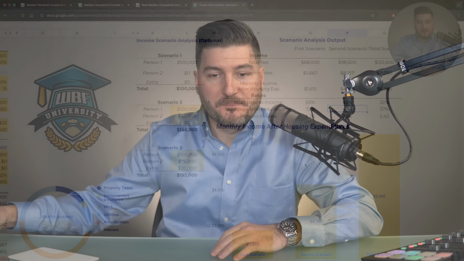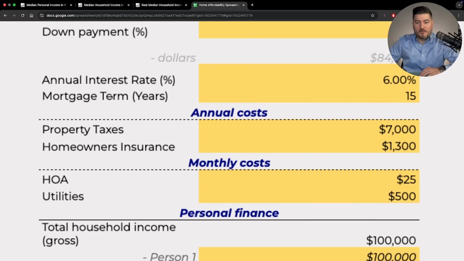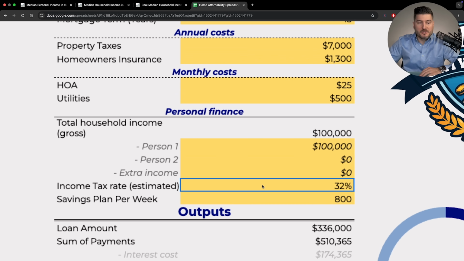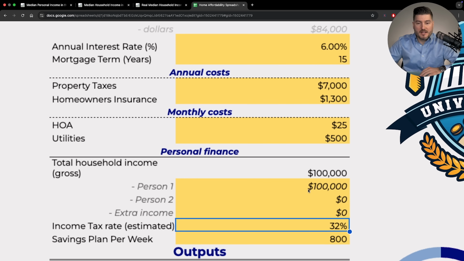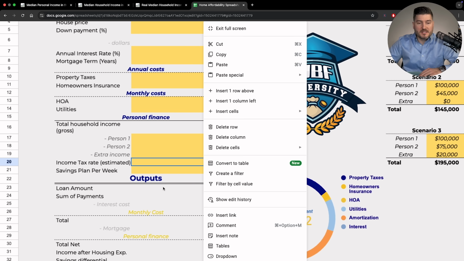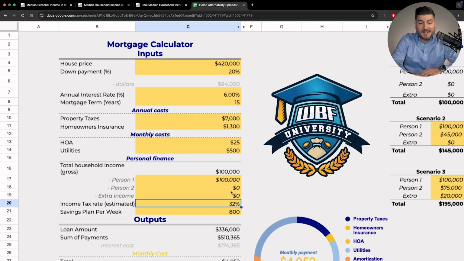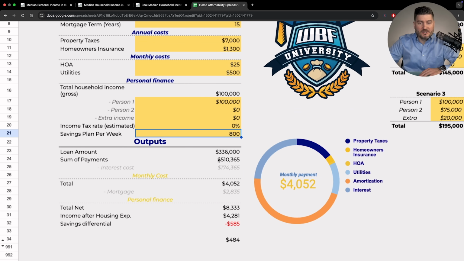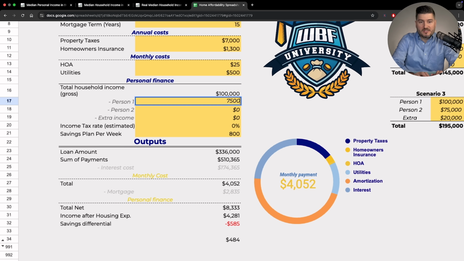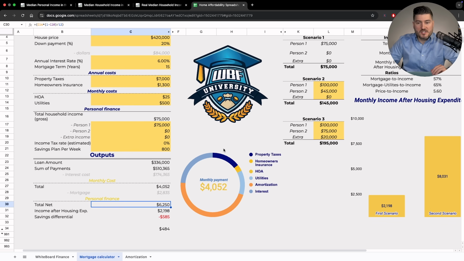And then also, joking aside, you can obviously edit this however which way you want. And if you think 32% of income tax is too high, you can obviously play around with that. But this seems to be the case. About 30% or so seems to be the case. And again, if you know your exact net income, just make that 0. And if you don't bring home exactly $8,333 per month, you can always change this to like 75 grand and get your total net income, right? So it's just something to play around with.